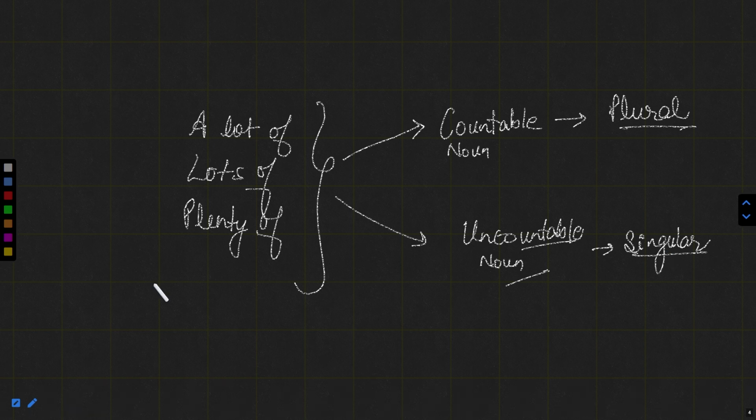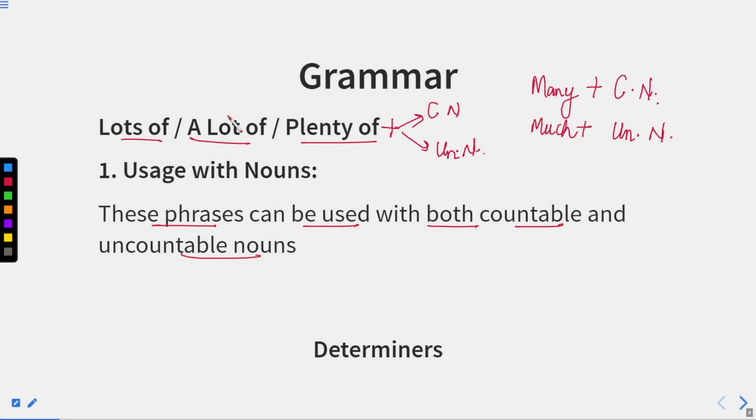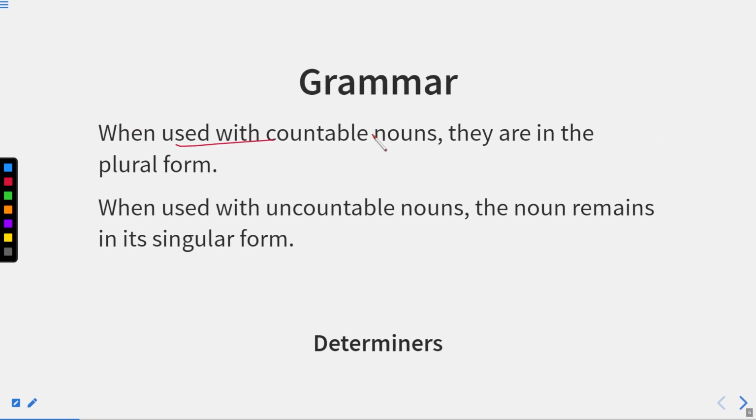Now let us get back to the slides to elaborate these points. When used with countable nouns, they are in plural form, as I told you. When used with uncountable nouns, the noun remains in its singular form, because uncountable nouns are always considered singular. I hope you understood this point.